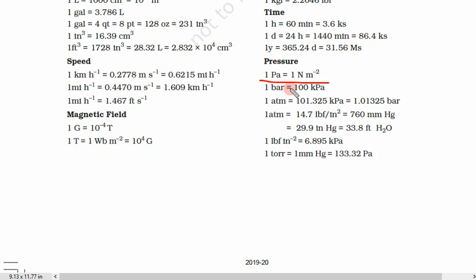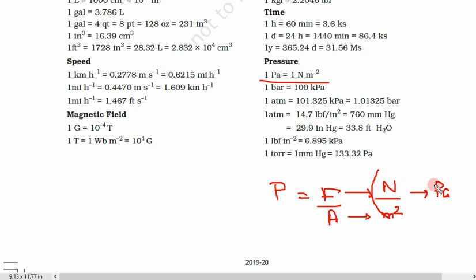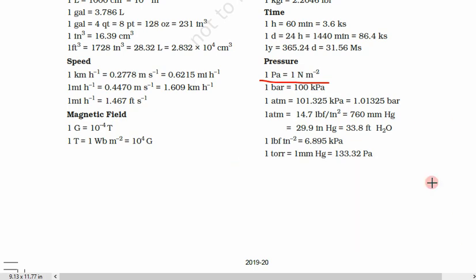Now pressure. For pressure, 1 Pascal. What is 1 Pascal? So pressure is given as force upon area. So what is the unit of force? Force is Newton. And what is the area? Area is meter square. So 1 Newton per meter square is called Pascal. So 1 Pascal is equal to 1 Newton per meter square. So this is a very important conversion.